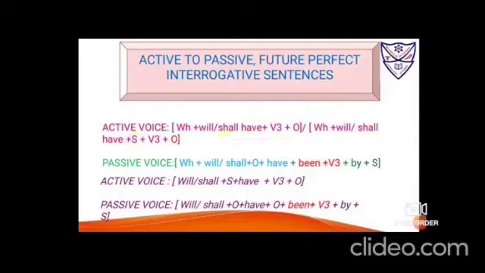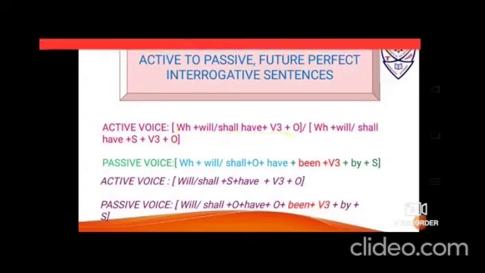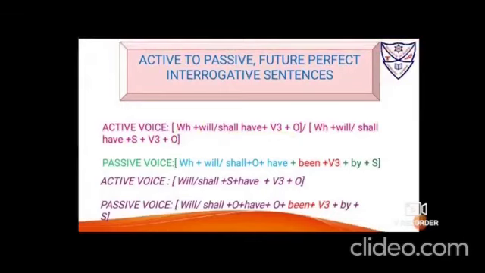It is WH plus will, shall, have and verb, the verb in its third form, and then object. For example, who will have written a letter. Now the other one with other WH questions. When will she have written the letter? So passive voice will have when, that is whatever WH question is there, with that the helping verb, the first pair is there. Then the object is brought. Then you have to use have, then be and been, and immediately beside be and been, V3, the verb in its third form. Then add by and finally drag the subject at the end.